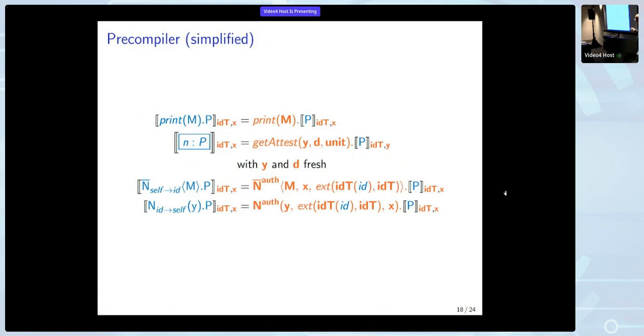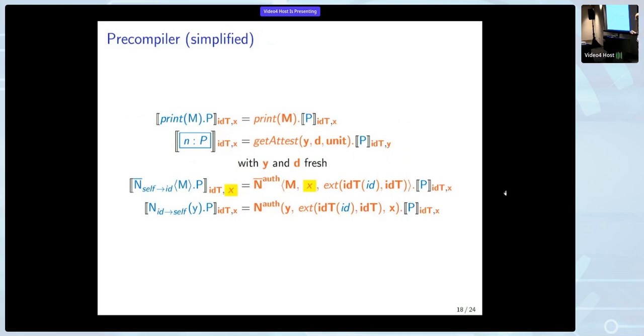So the interesting things here are, this is just to show how most of the constructs in the compiler are. The actor becomes an attested region. And specifically, the variable y is the variable that will be replaced by the attest. And we also keep in mind during the compilation what the last variable was that the attest will be replaced by. So in this case, get attest would then be the compiled program with IDT and the attest.